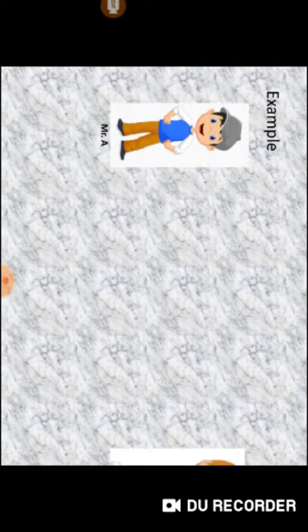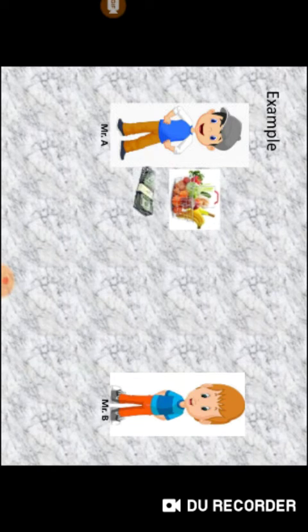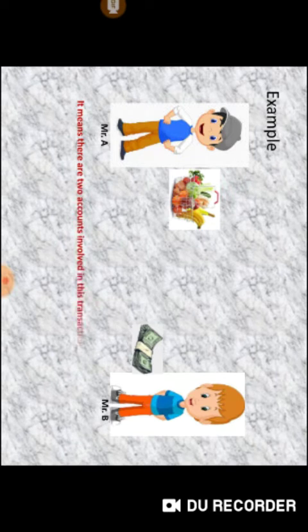For example, there are two persons. One is Mr. A, another one is Mr. B. Mr. B is having some kind of goods. Now, Mr. A is going to purchase those goods from Mr. B. In return, Mr. A is giving some cash to Mr. B. It means there are two accounts involved in this transaction. First is goods and second is cash.